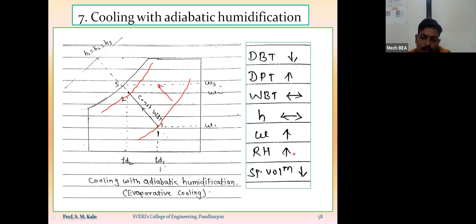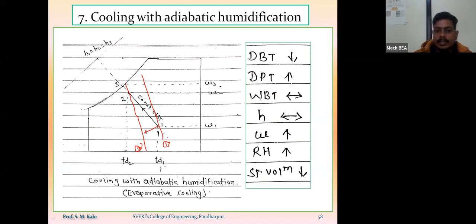For specific volume, this is the line of specific volume corresponding to the inlet point, and this is the specific volume corresponding to the outlet point, so specific volume will go on decreasing. This is the effect of the cooling with adiabatic humidification process.